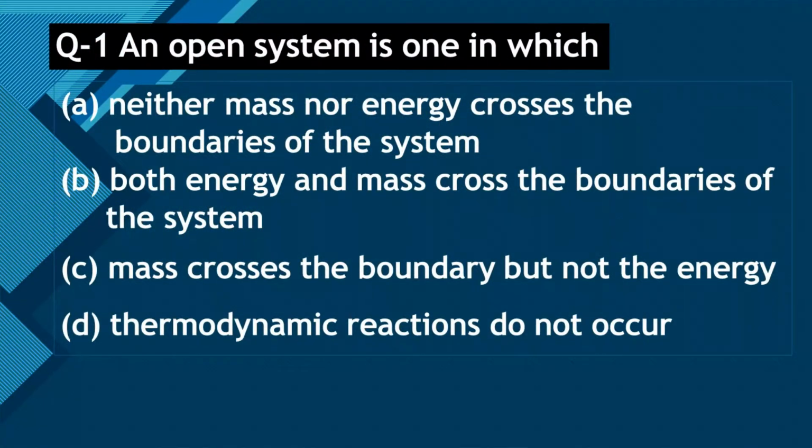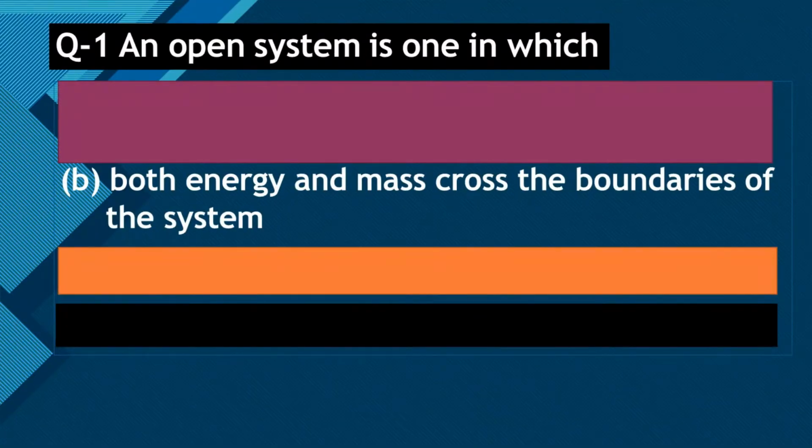An open system is one in which option A, neither mass nor energy crosses the boundaries of the system. Option B, both energy and mass cross the boundaries of the system. Option C, mass crosses the boundary but not the energy. And option D, thermodynamic reactions do not occur. We know that an open system means a system in which there is a transfer of mass and a transfer of energy. So the right answer is both energy and mass cross the boundaries of the system. It is called an open system.